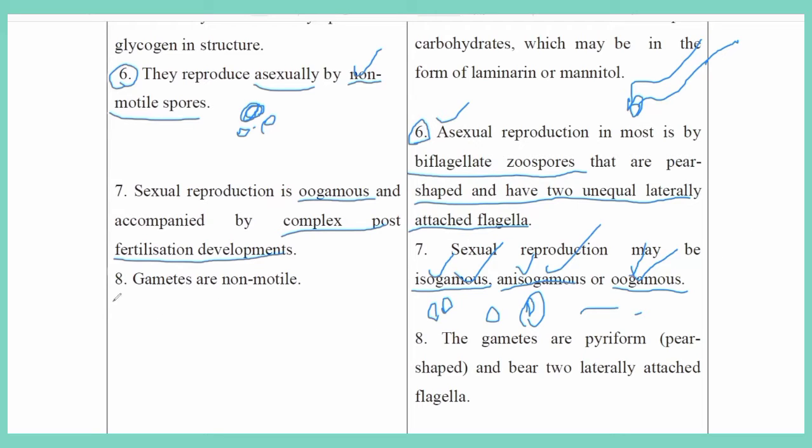And the next, last, eighth point: the gametes produced in red algae, Rhodophyceae, are non-motile, whereas in brown algae the gametes are pyriform, pear-shaped, and bear two laterally attached flagella.